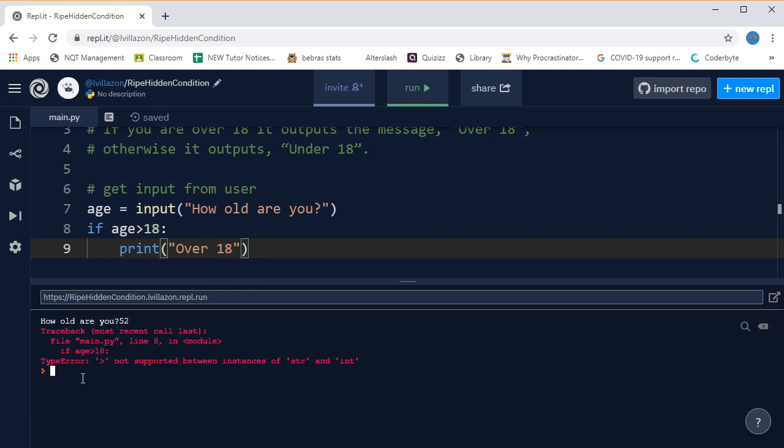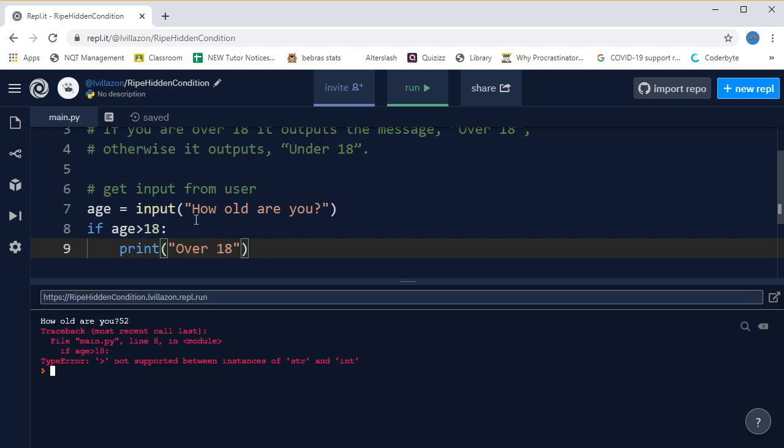It says type error greater than is not supported between instances of str, which is short for string, and int, which is short for integer. So it's saying we can't say greater than when we're comparing a string and an integer. Now, we didn't think we were doing that. We thought we were comparing two numbers.